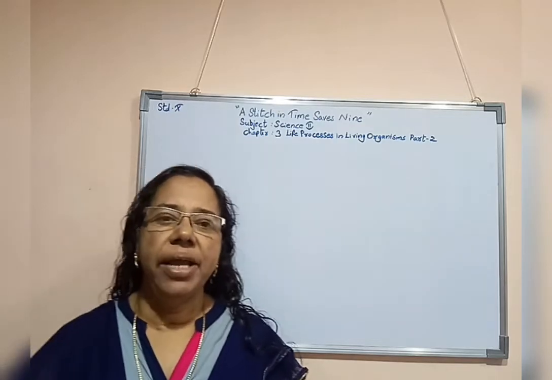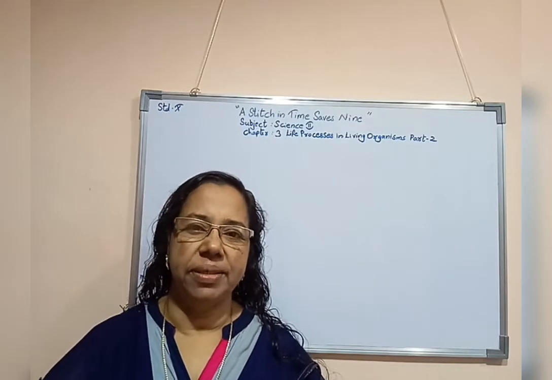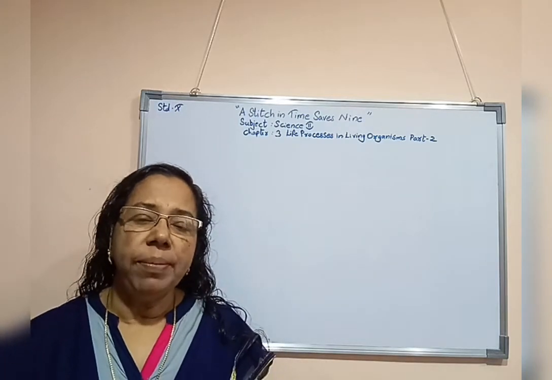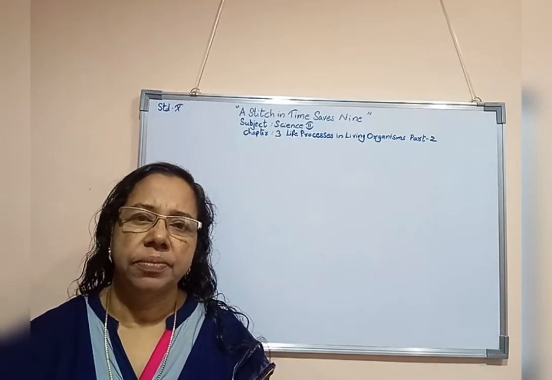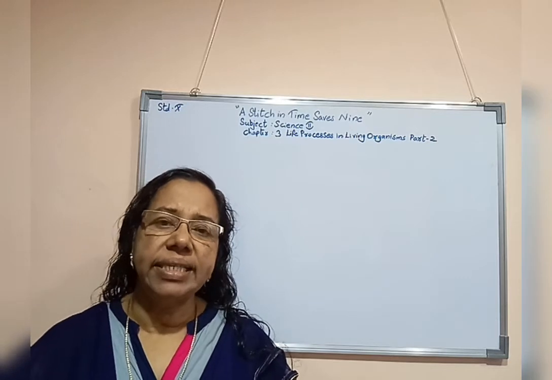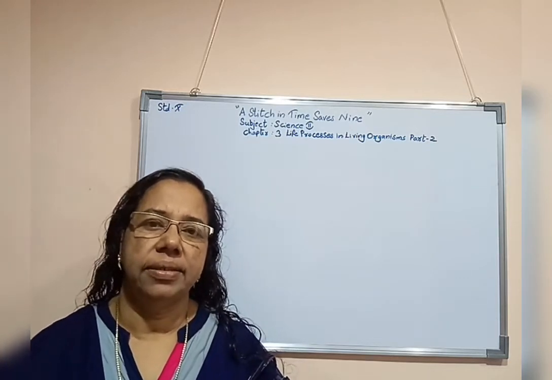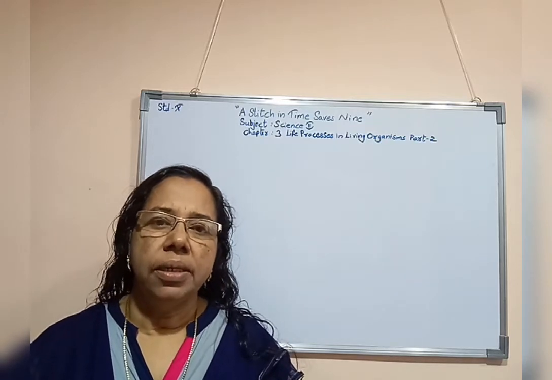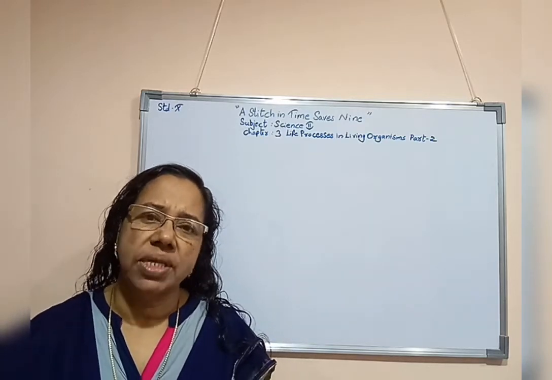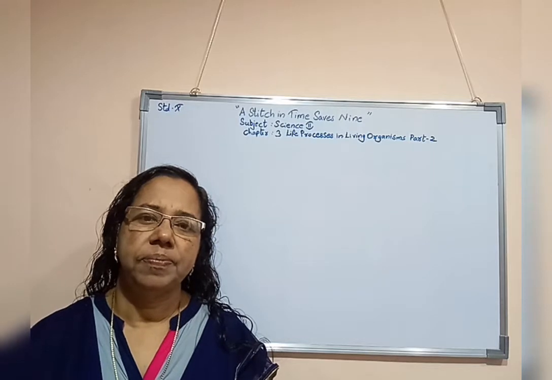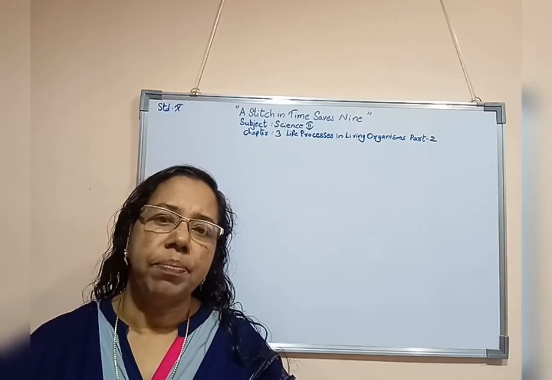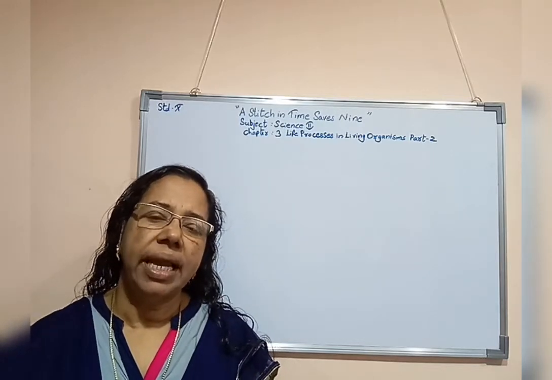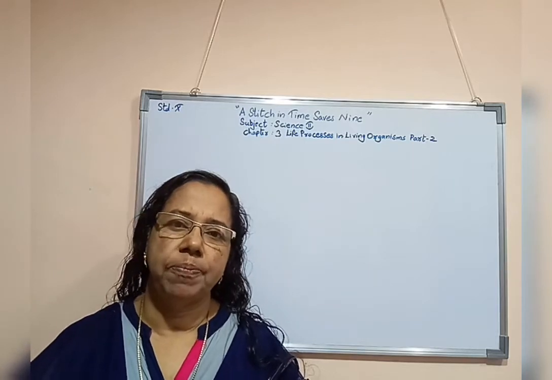Let us study a new topic, menstruation. The female reproductive system undergoes certain changes every month, from 28 days to 30 days, starting from puberty till menopause.